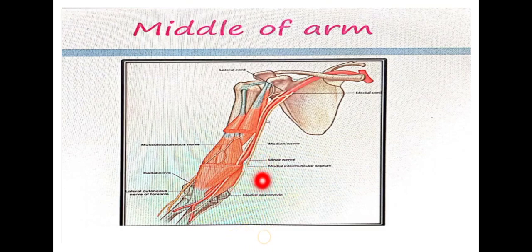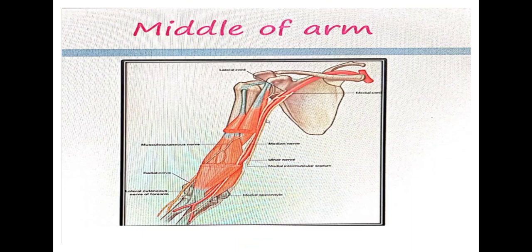Here the ulnar nerve can be palpated. If you want to palpate the ulnar nerve, you can palpate it at the medial epicondyle. The ulnar nerve in this position at the medial epicondyle is otherwise called the funny bone. Why is it called the funny bone?